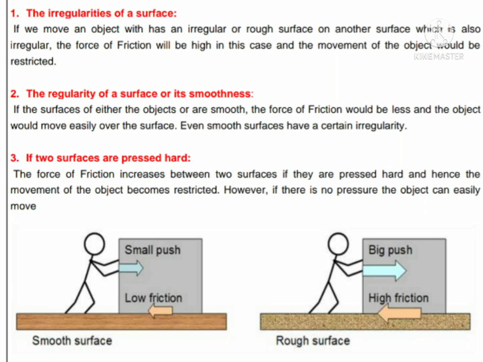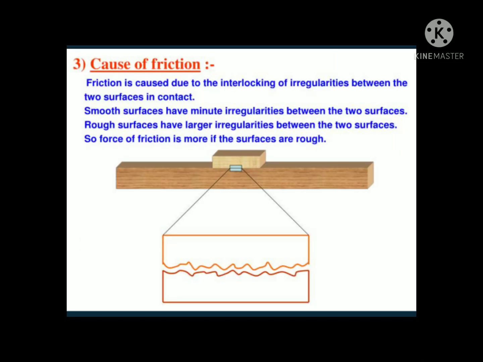Students, these three concepts: the irregularities of surface, the regularity of surface or its smoothness, and if two surfaces are pressed hard. Look at this picture. So finally, friction is caused due to the interlocking of irregularities between the two surfaces in contact.